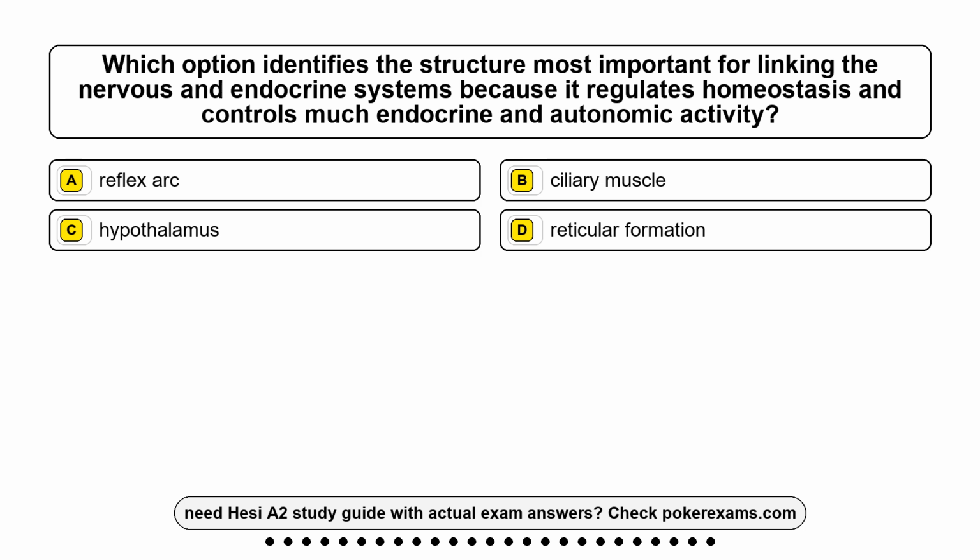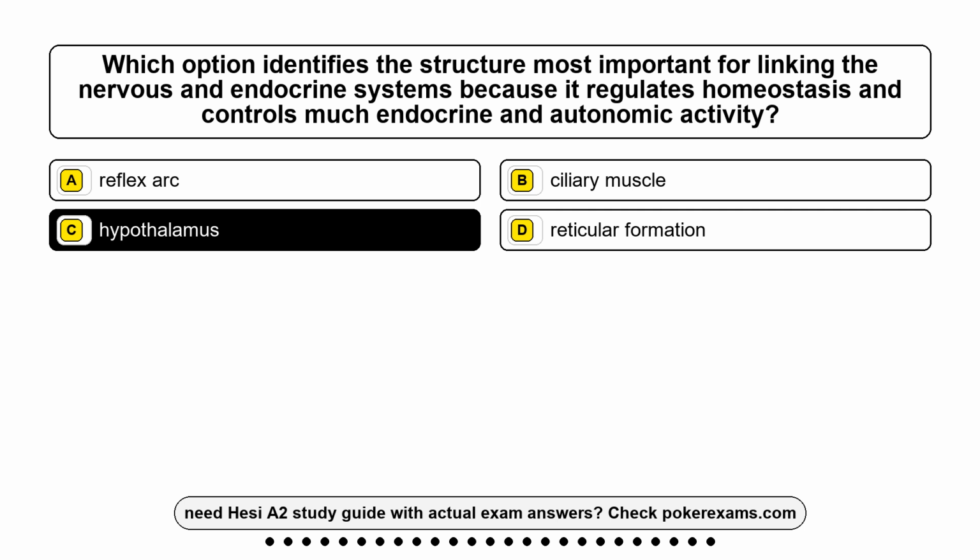Question 2. Which option identifies the structure most important for linking the nervous and endocrine systems because it regulates homeostasis and controls much endocrine and autonomic activity? Option A, reflex arc. Option B, ciliary muscle. Option C, hypothalamus. Option D, reticular formation. The correct answer is option C, hypothalamus.